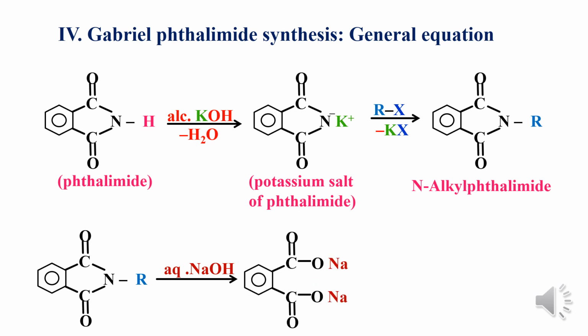There is formation of a sodium salt of phthalic acid. This is called sodium salt of phthalic acid, and this phthalic acid can again be converted into phthalimide and used over and over again for preparation of primary amine. And there is a product formed, a primary amine.